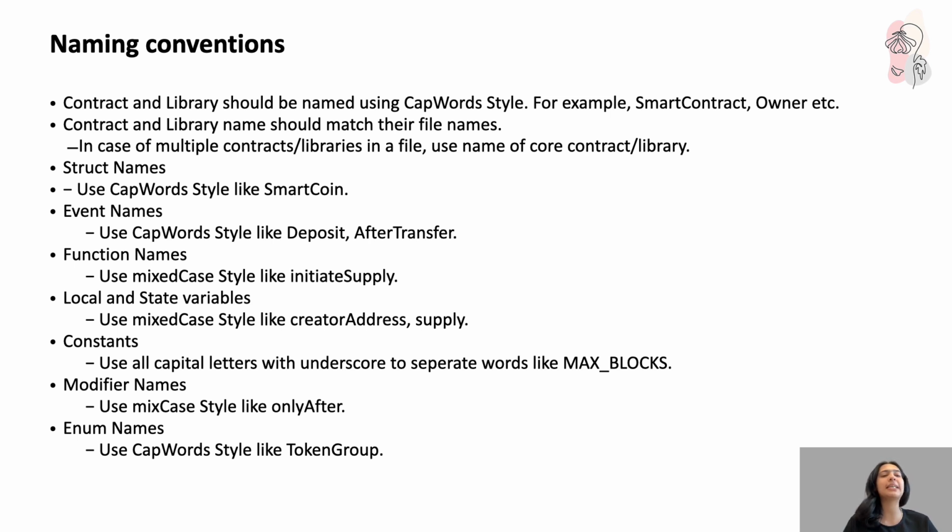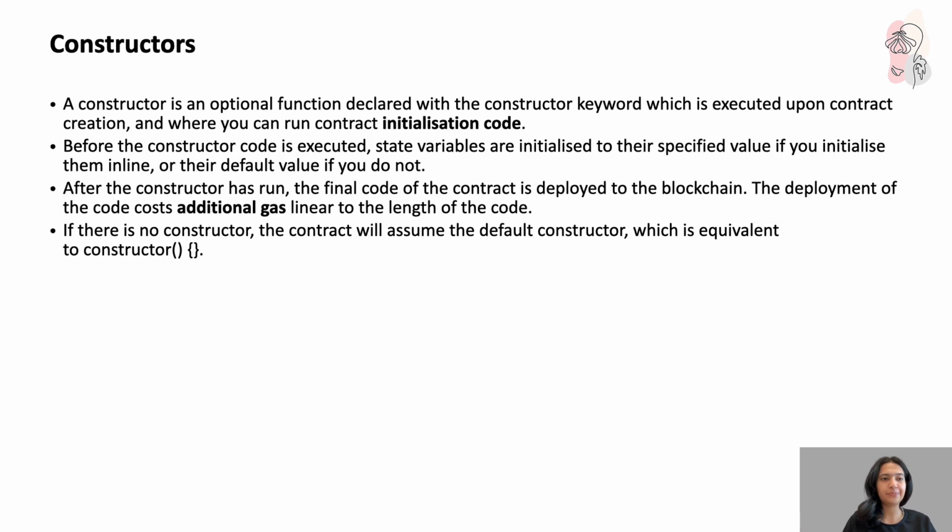Event names, again cap words. Function names use mixed case style. Mixed case style means M is not capital but C is capital, camel casing. Then the same for your local and state variables. Constants: use all capital letters with underscores so that it separates them out. Don't have your variable names and your constants getting mixed up. Modifier names, mixed case; enum names, cap words.